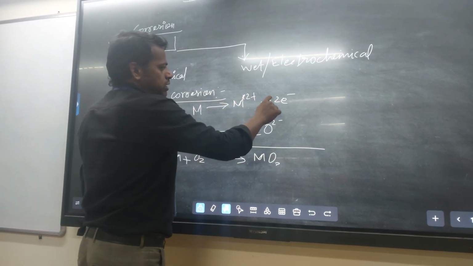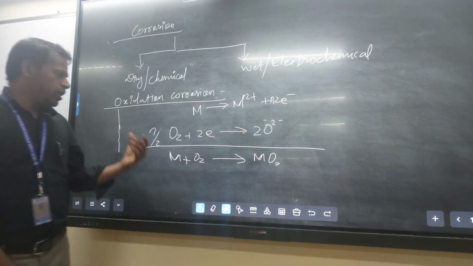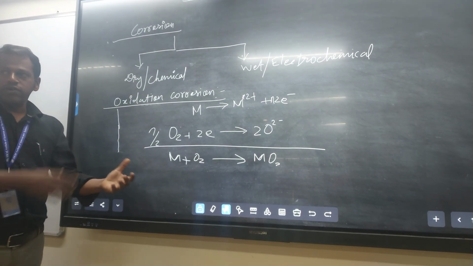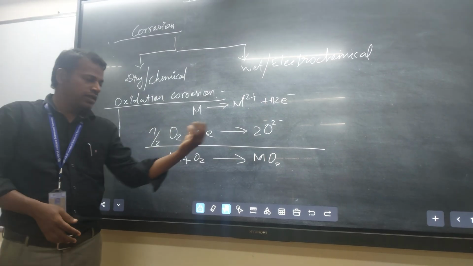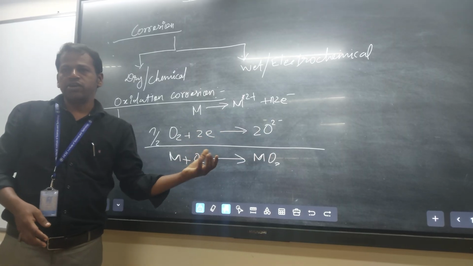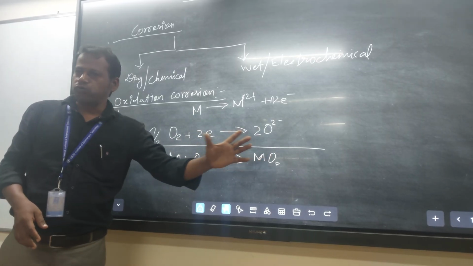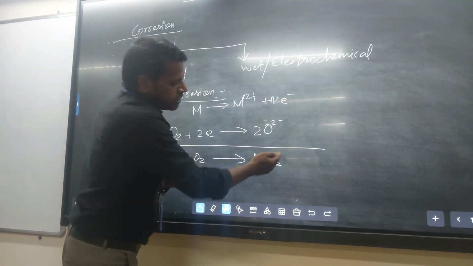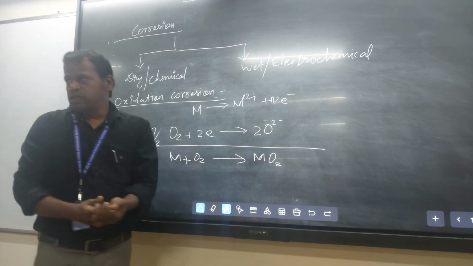If N2 plus 2 electrons gives n by 2 O2. Anywhere you can take a ratio. These are all right hand side, left hand side equilibrium. The ultimate concept is MO, formation of O2. This will vary based on the metal.